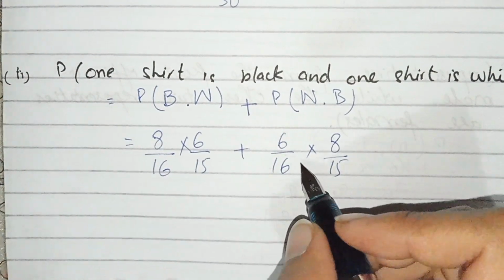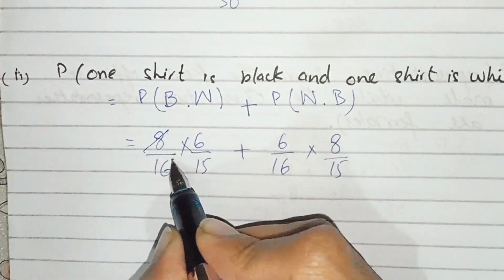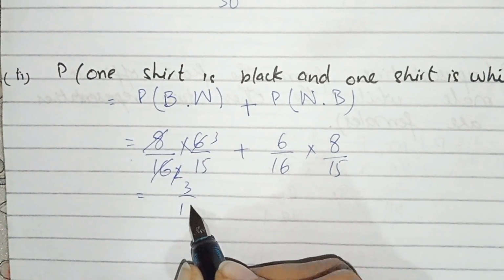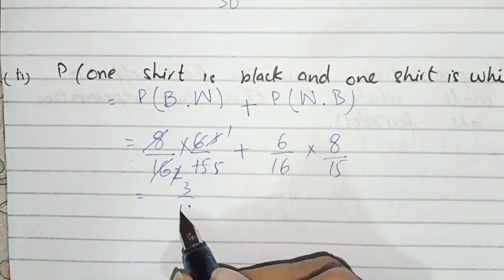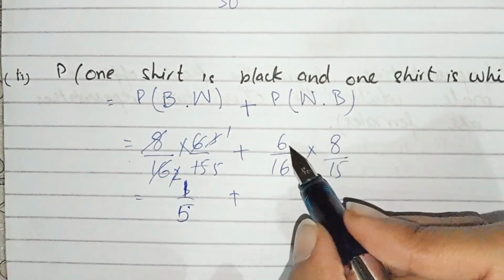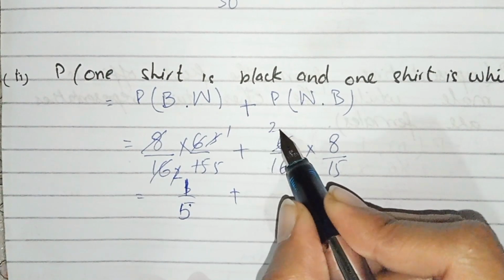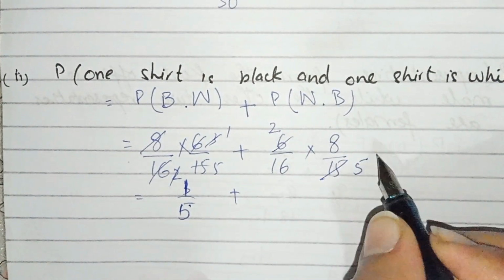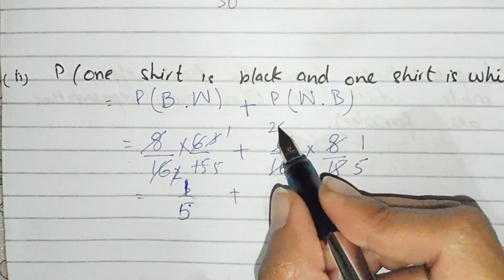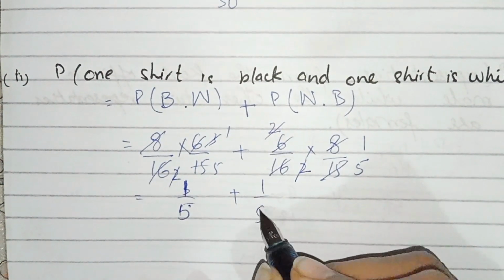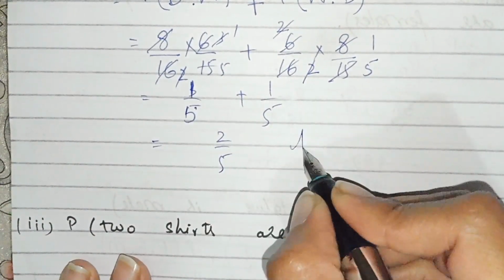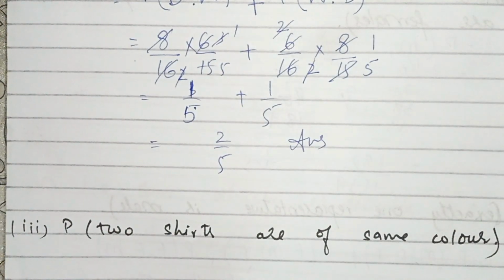Now we have to solve it. This is 1 by 2, 2 and 3, 3, 1 times 3 and 3. We get 1 over 5, and we have to solve it: 3 2 times 6 and 3 5 times 15, 2 cancels 2, and we get 1 by 5. Now we have to add it. We get 2 by 5. And this is the probability of part number 2.